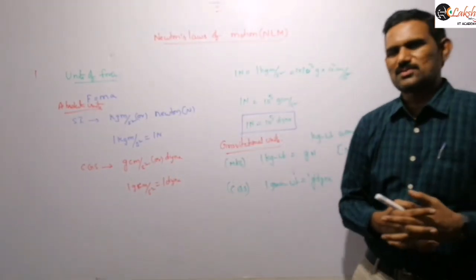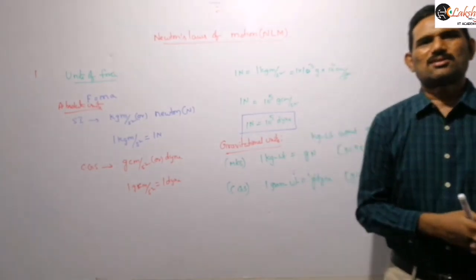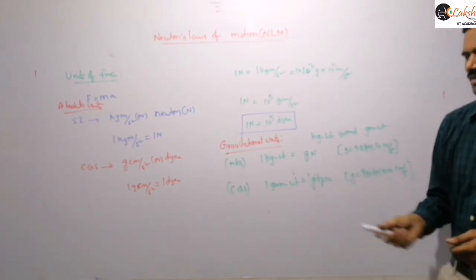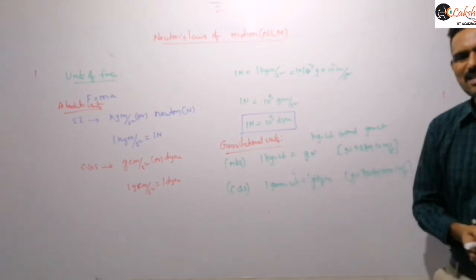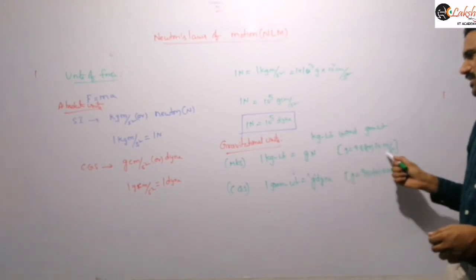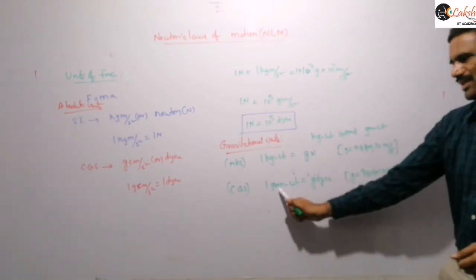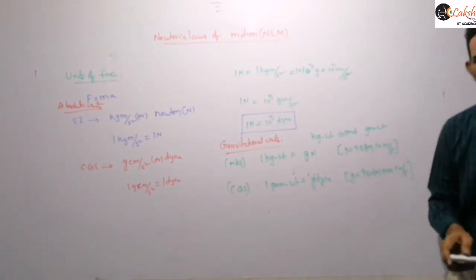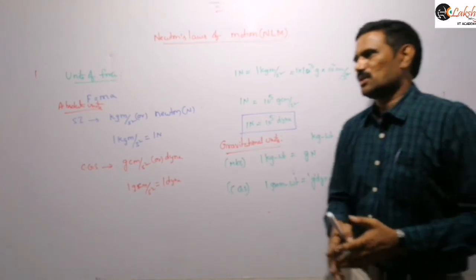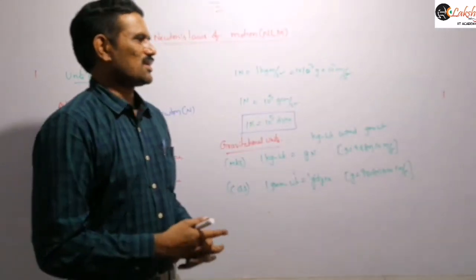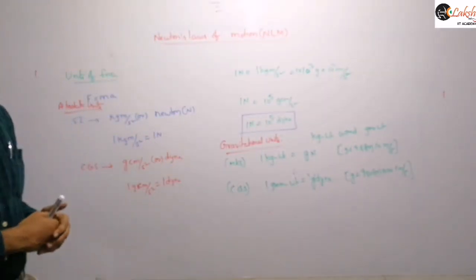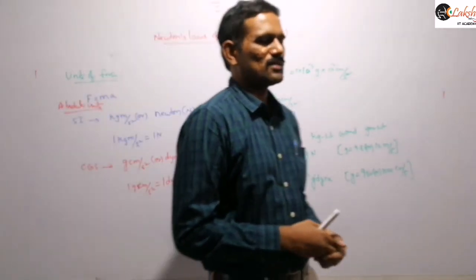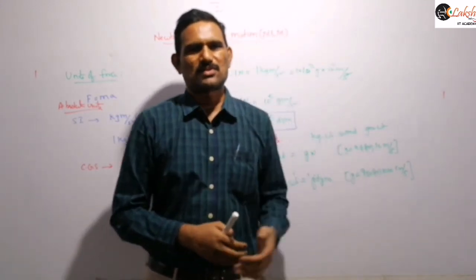Sometimes problems are given in kg weight and gram weight, so you need to use this conversion. 1 kg weight is g newtons, where g is 9.8 or 10. 1 gram weight is g dynes, so it is 980 or 1000. These are the different units used for force. Next, Newton's third law I will define in our next class.